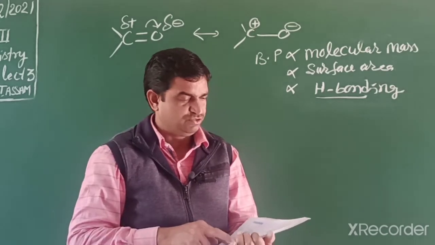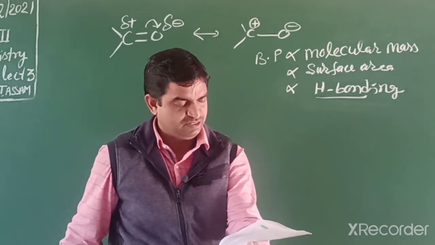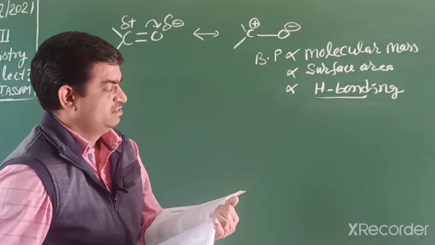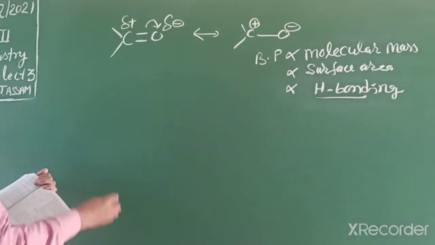Now students, we solve a problem given in your NCERT book, page number 358. Arrange the following compounds in increasing order of their boiling point.